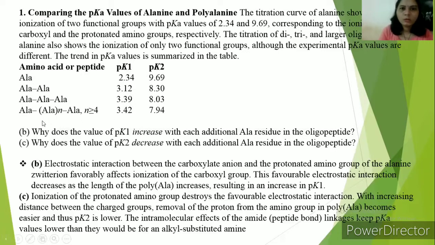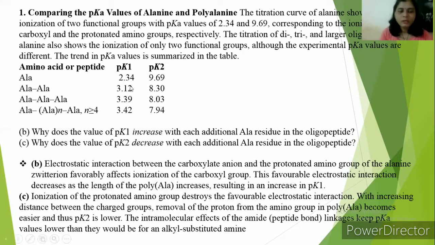So the question is, why does the value of pK1 increase with each additional alanine residue in the oligopeptide? Because the electrostatic interaction between the carboxylate anion and the protonated amino group of the alanine zwitterion favorably affects the ionization of the carboxyl group. This favorable electrostatic interaction decreases as the length of polyalanine increases, resulting in an increase in pK1.